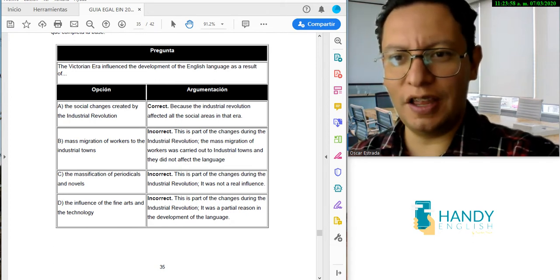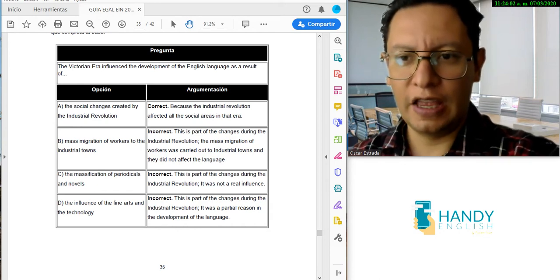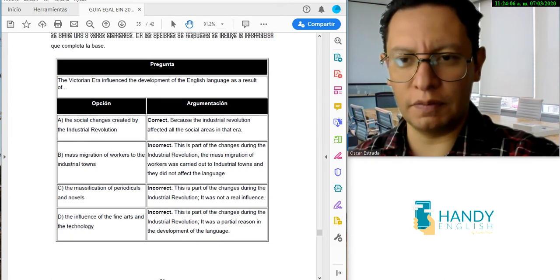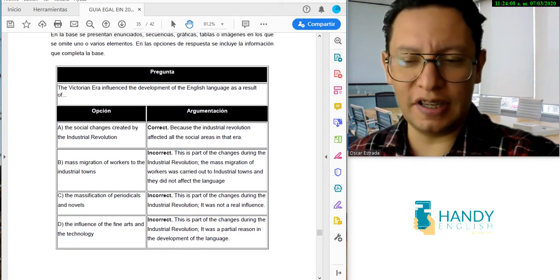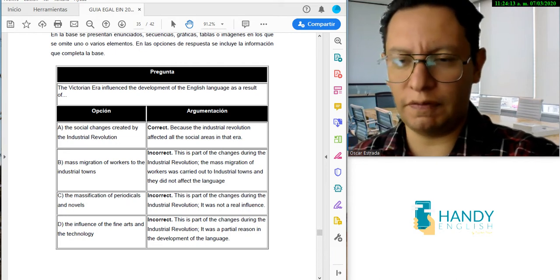It says the Victorian era influenced the development of the English language as a result of... Okay, the right answer here is the social changes created by the Industrial Revolution. I will say that you can actually find out the answer just from general knowledge, from general culture.